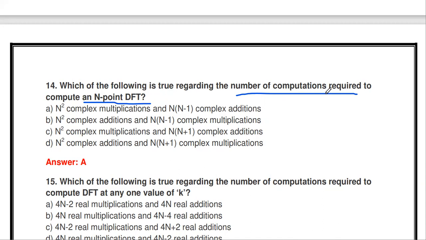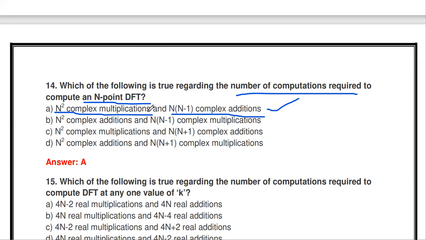So here, the number of computations required to compute the N-point DFT means N squared complex multiplications and N into N minus 1 complex additions. So A is the correct answer. For example, to perform a 4-point DFT, 4 squared multiplications are needed and 4 into 3, that is 12, complex additions are needed.